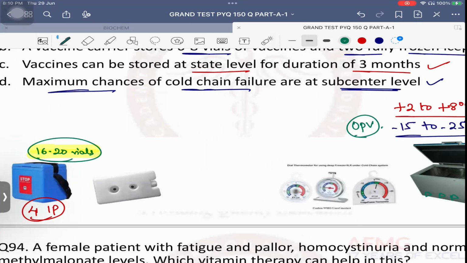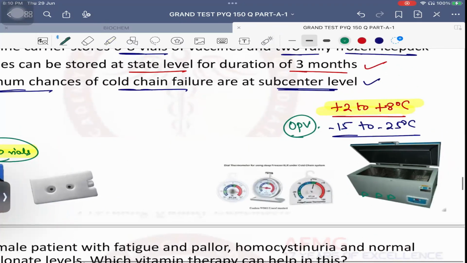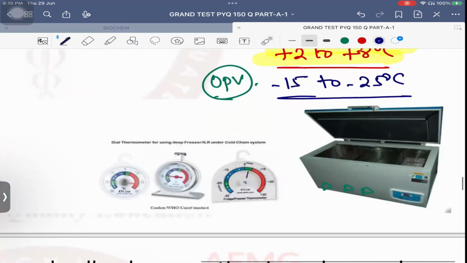Cold chain का temperature +2 to +8 ही होता है most of the times. Important is usually ice line refrigerator can work without electricity for a maximum of 5 days. Okay, every day it requires minimum how many hours of electricity to work? 8 hours of electricity. Who measures the temperature? Who monitors the temperature? Health assistant, the healthcare worker at PHC. कितनी बार दिन में? Twice a day. And it is done with the help of this thermometer known as dial thermometer. Previous year question, image based. No issues with this, anybody? That's important to be remembered.